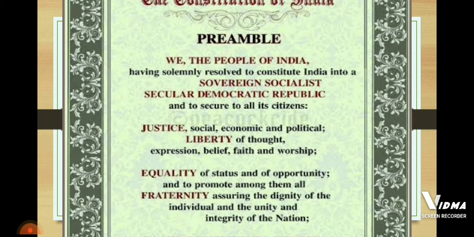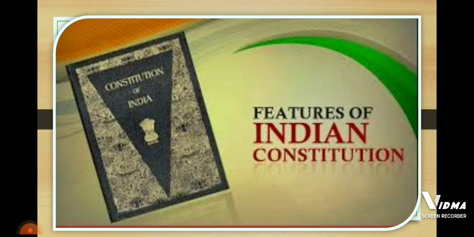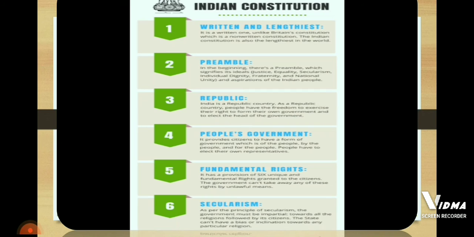Next, children, you have already studied the features of the Indian Constitution before, right? So let's discuss a few features of our Indian Constitution. As you know, our Indian Constitution is written and the lengthiest constitution. It is a written one, unlike Britain's constitution, which is a non-written constitution. Our Indian Constitution is a written constitution, whereas in Britain, that means the UK, they have an unwritten constitution. And the Indian Constitution is also the lengthiest in the world.